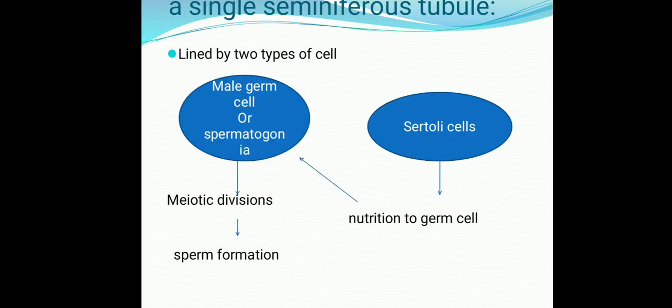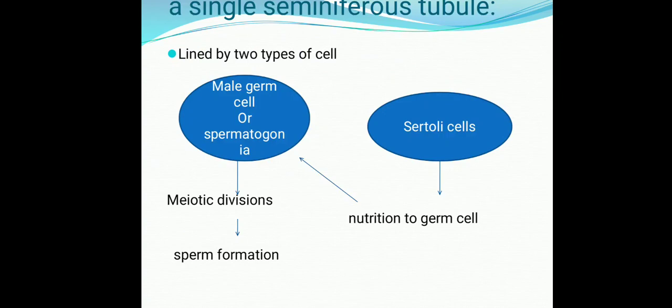These are meiocytes, meaning 2N, male mother cells or sperm mother cells. They will go through meiotic divisions and form sperm, which we will study in spermatogenesis.